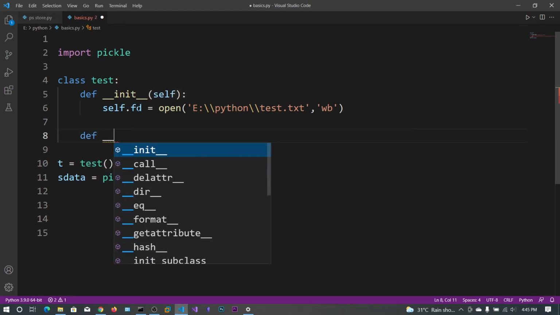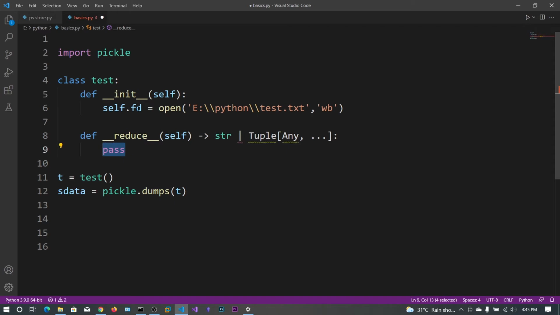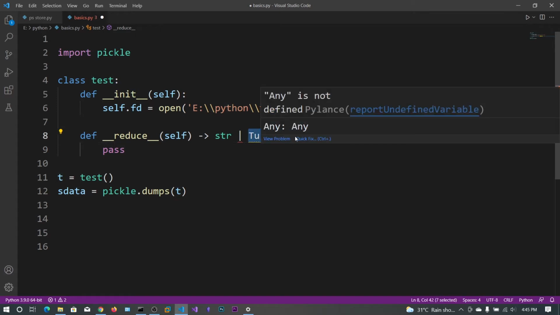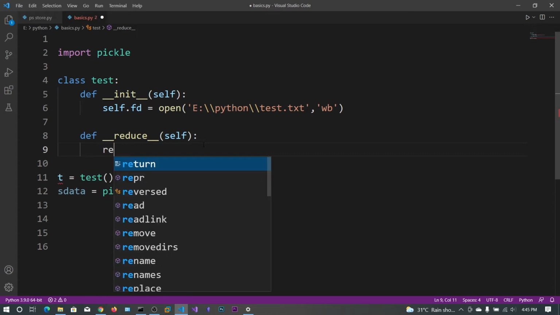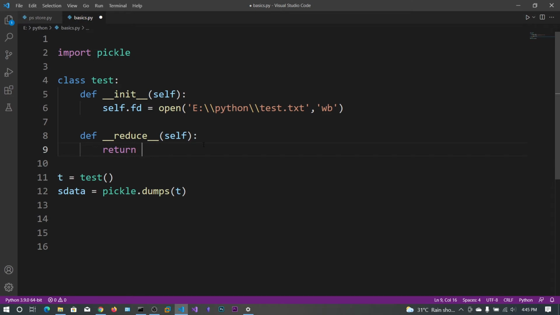So the syntax is underscore reduce. You can see the return format is a tuple. It contains any arguments. So let me delete this one. What we are going to do is return a tuple, and the first one is the class or the function. So the class we are going to use is the Test class. We can actually use self dot underscore class to determine the class of this object itself.